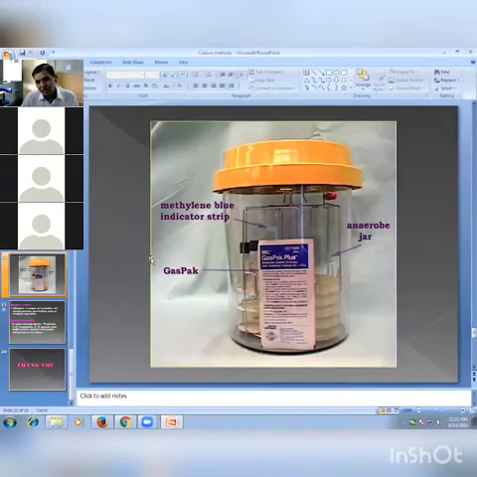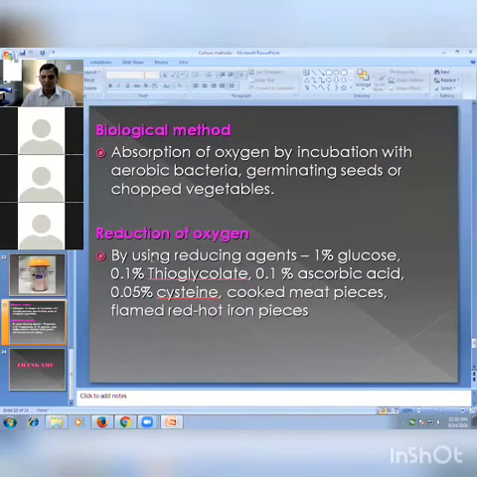Whenever you mix the chemical, hydrogen gas is generated and carbon dioxide gas is generated. The hydrogen reacts with oxygen, water is produced, and this creates a 100% anaerobic condition in the jar. So nowadays, all over the world, we routinely use this gas pack jar for the growth of anaerobic bacteria.